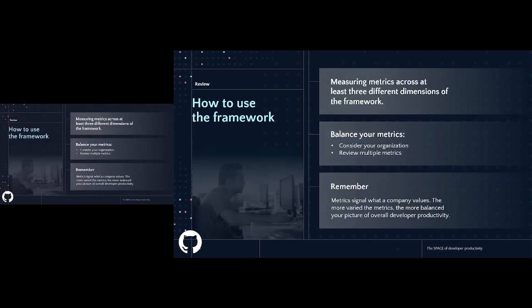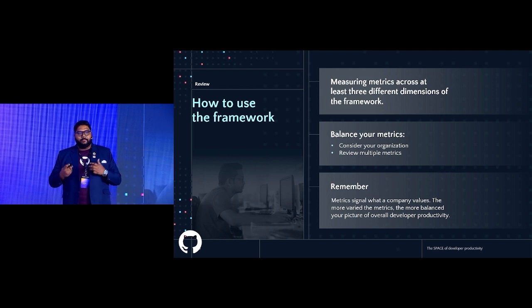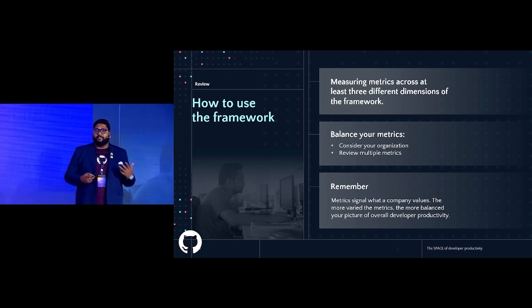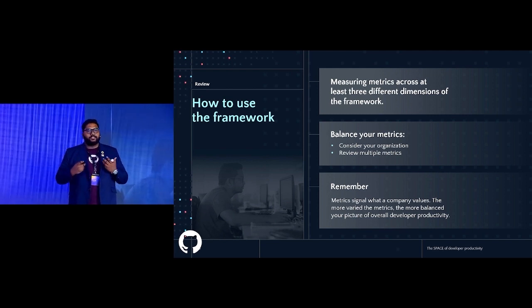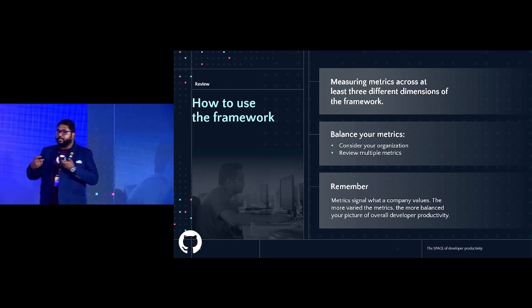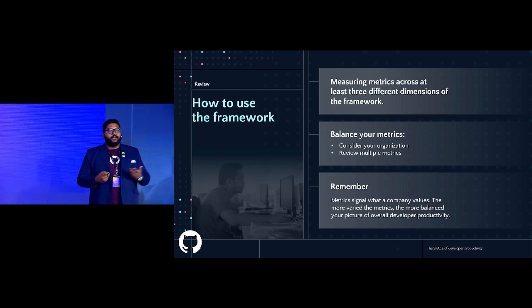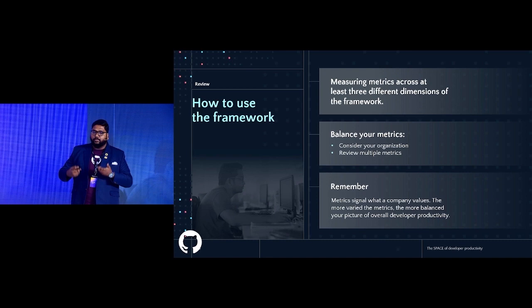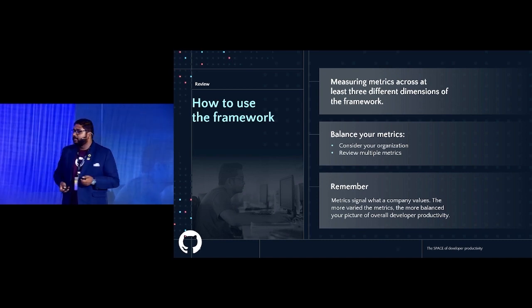So how do I use the framework today? A key learning is to take at least 3. It's a good idea, and if you look at 3 metrics across these and a bunch of metrics that I've listed out, it's a great way for you to start looking at your own performance and your team's performance from today. These are metrics that are readily available for most of you in the tools that you use today, even for free, right? That's the first piece.